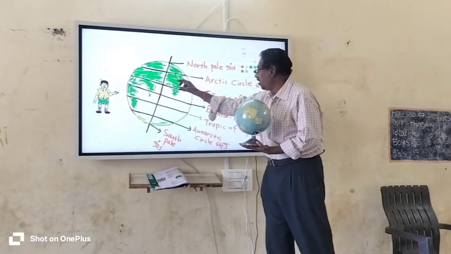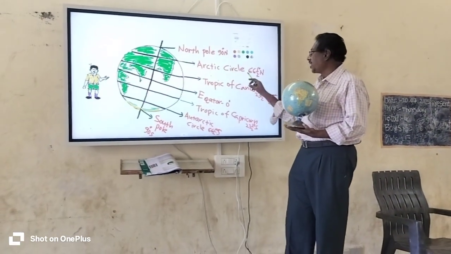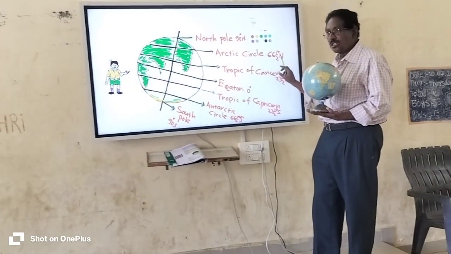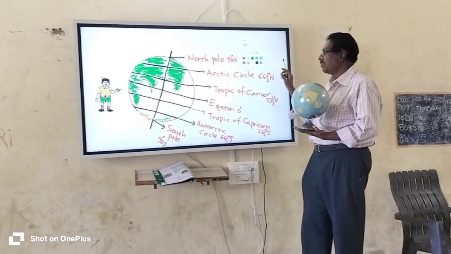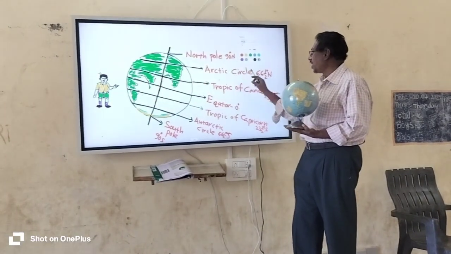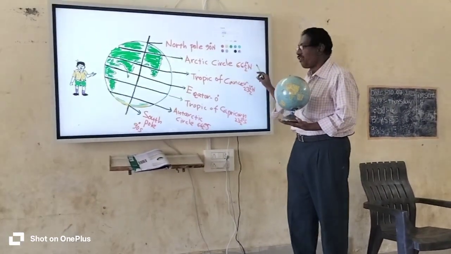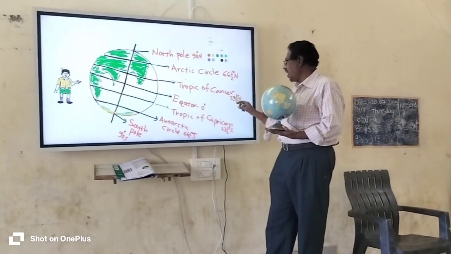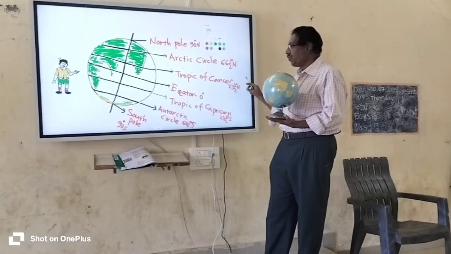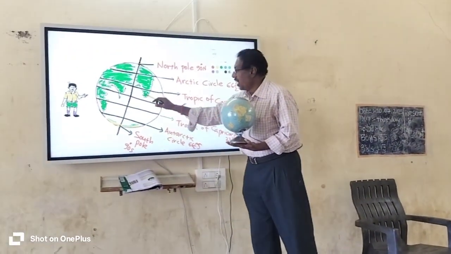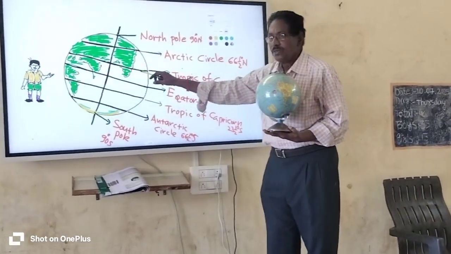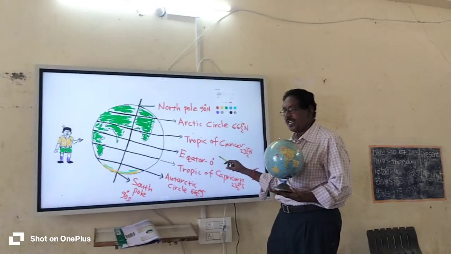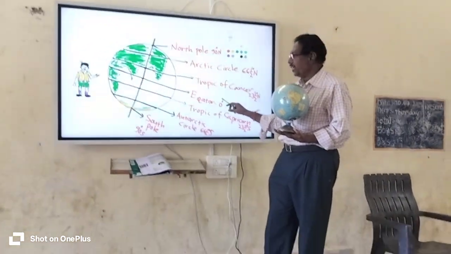The next circle we call Arctic Circle, 66 and a half degrees North. The next circle, Tropic of Cancer, 23 and a half degrees North. The longest latitude is called Equator. It is 0 degrees.